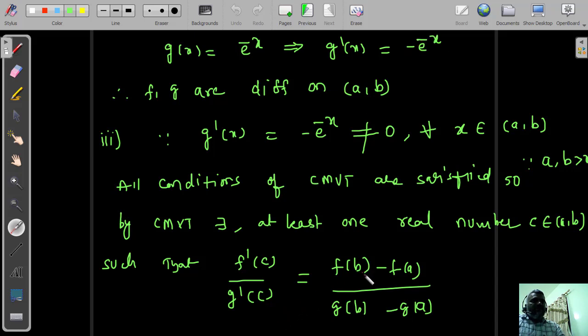F of b means in the given function f of x, replace x equal to b, again replace x equal to a in f of x. So this process you can do in the denominator also. The next step, I will take a new page, f dash of c.